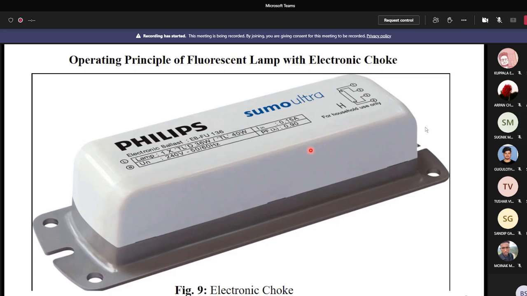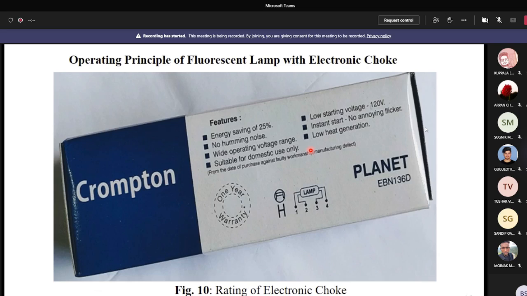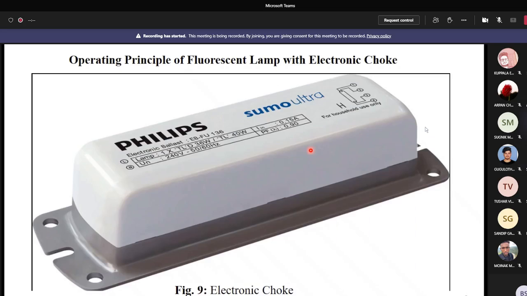Sir, what is the use of more power factor, sir? What is the definition of power factor? Power factor equals active power by apparent power. So suppose 0.9, so 0.9 into apparent power equals active power. So active power is more when the power factor is more improved. Okay, it is clear. Yes, sir, it is clear.